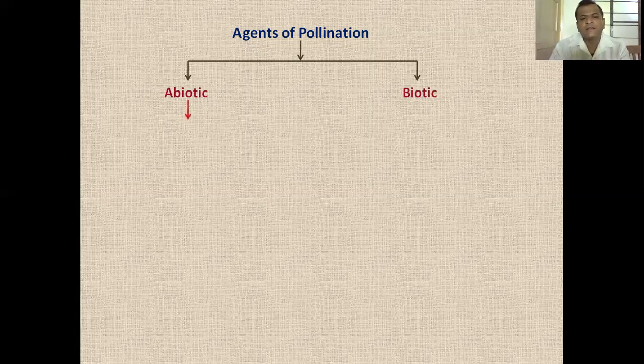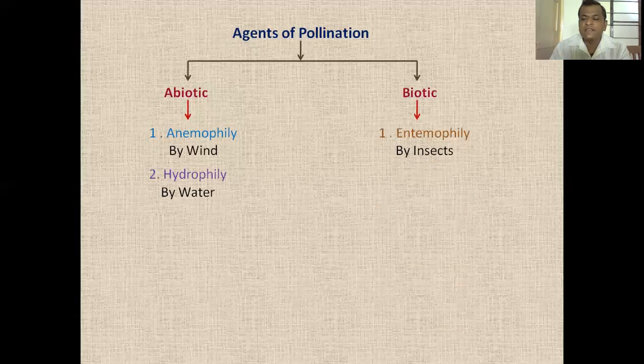In abiotic, there are two types: anemophily, where pollination takes place by wind, and another one, hydrophily, where pollination takes place by water. These are the two basic types in abiotic agents, and in biotic agents, we will see different examples.